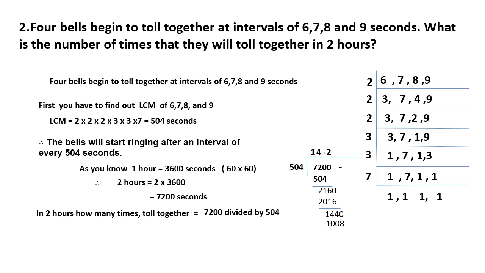You will get 1008 by multiplying 504 into 2. Now you can check it. The remainder you will get like this: 432. Again you put a 0 here.